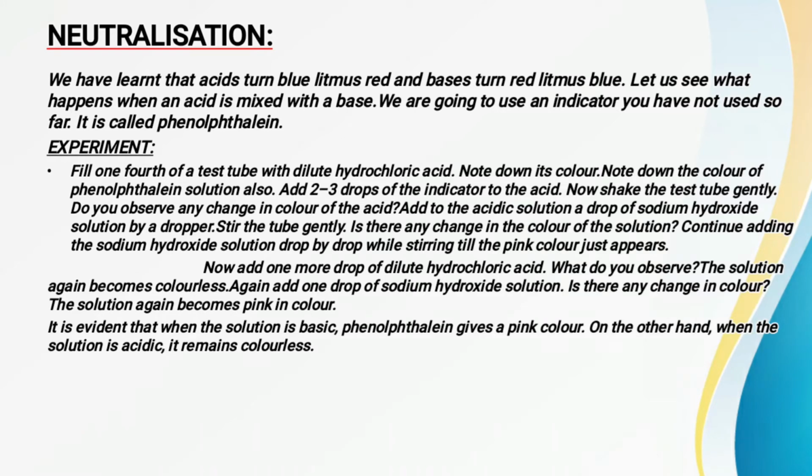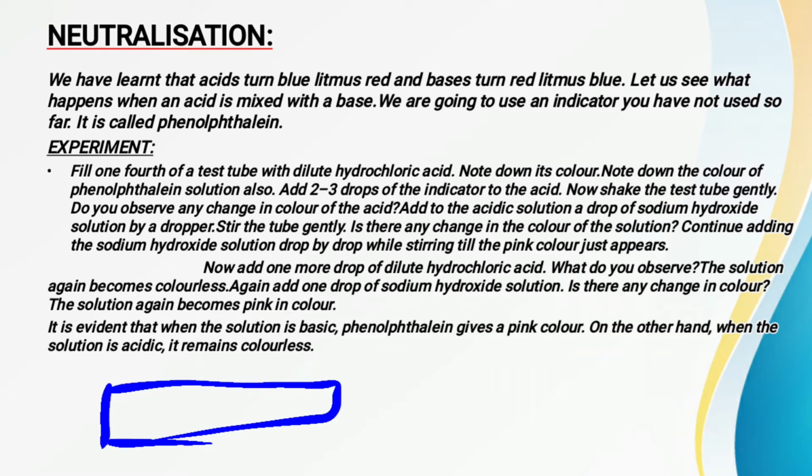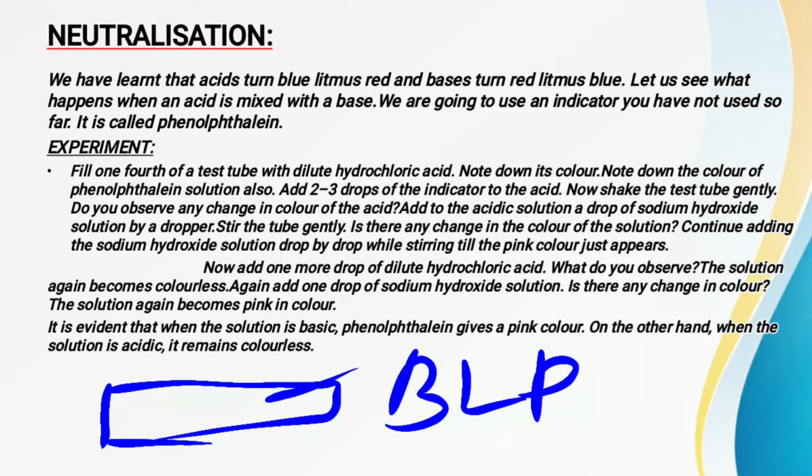Now in the litmus paper, suppose this is a blue litmus paper strip. If you put a drop of acid on this blue litmus paper strip, you will see that it changes its color to red.